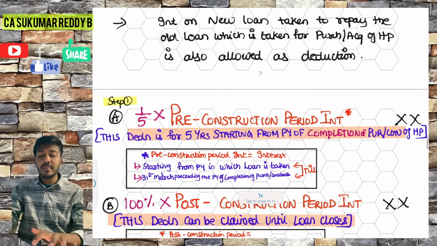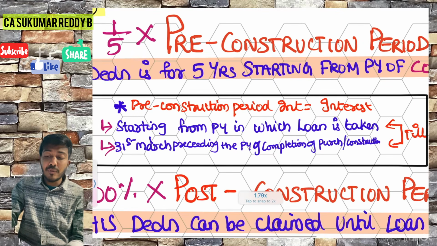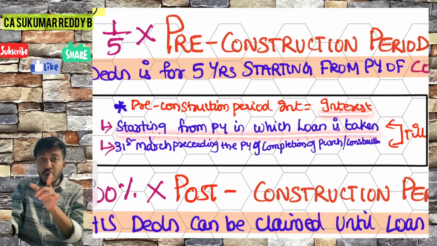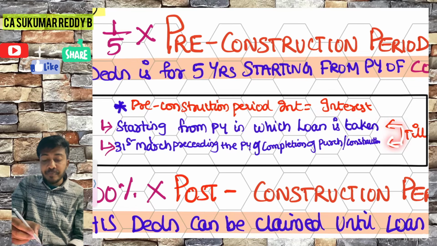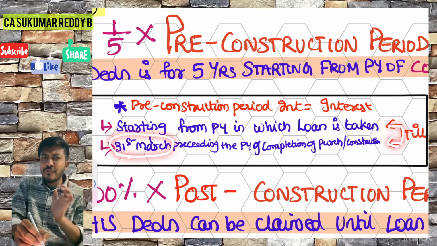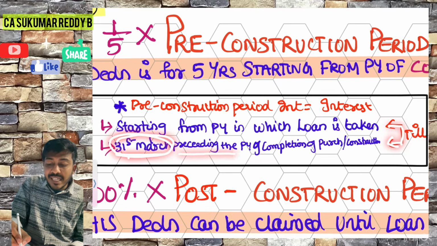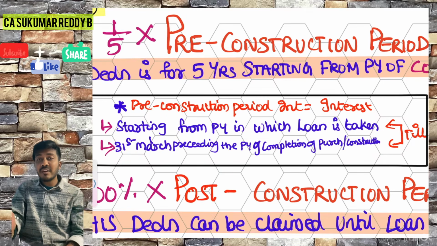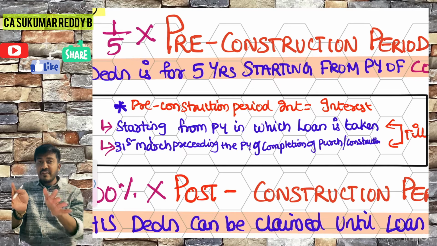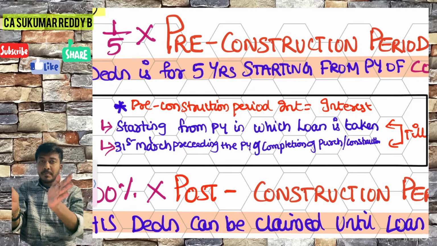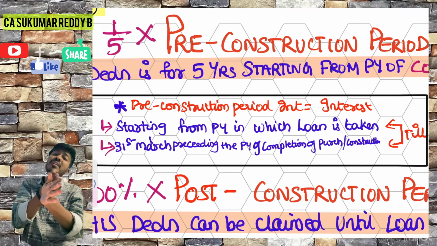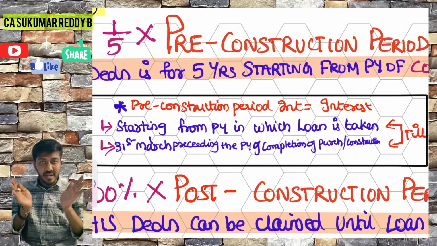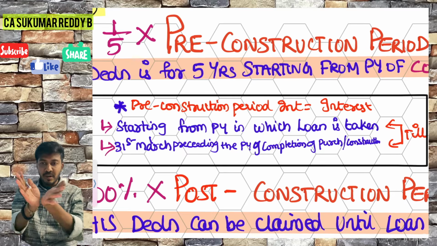Now let us read the theory. Pre-construction period interest is equal to interest starting from the previous year in which you have taken the loan till the 31st March, always a kind of rounding off of 31st March preceding the previous year of purchase or construction completion. Whenever you finish construction or purchase, take that previous year and whatever 31st March comes before it will be the end date of pre-construction. Got it? I hope it is very simple. We'll do numbers and we will see.